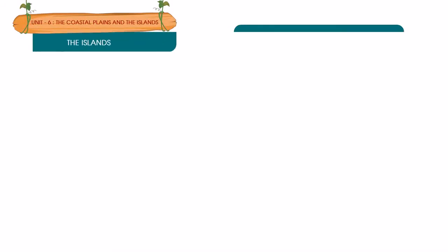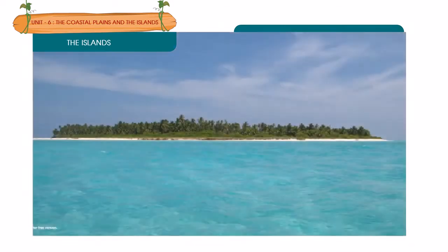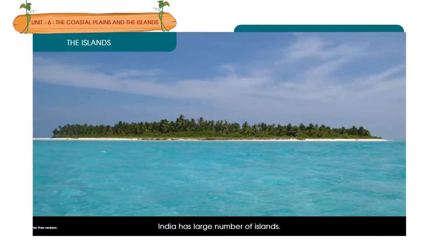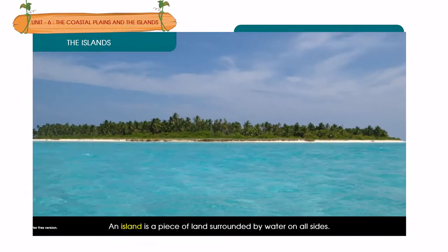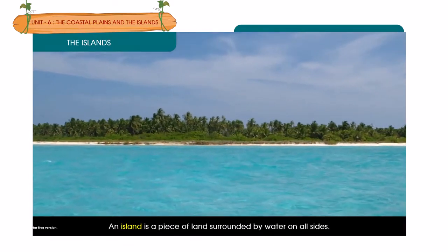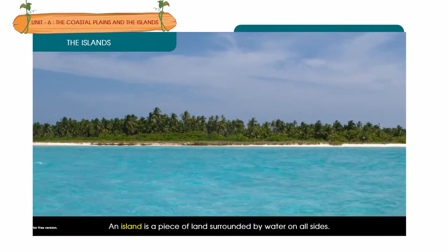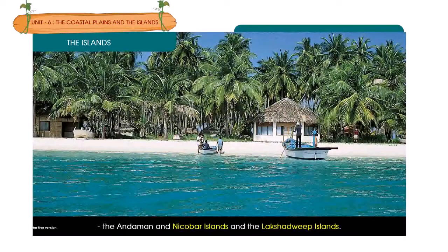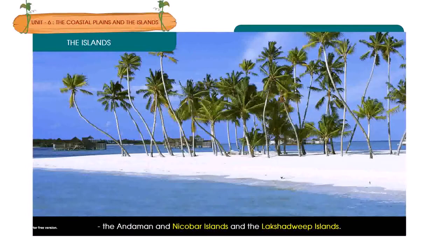The islands. India has a large number of islands. An island is a piece of land surrounded by water on all sides. The two main groups of islands of our country are the Andaman and Nicobar Islands and the Lakshadweep Islands.